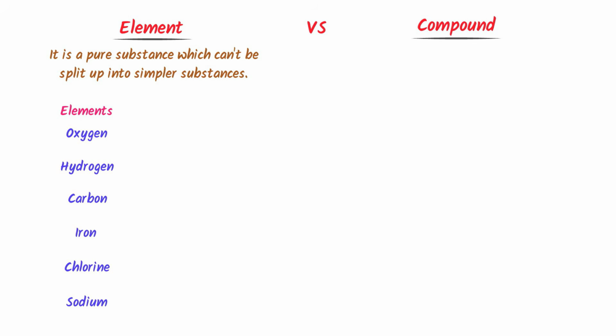Remember that every element is represented by its respective symbol. For example, oxygen is represented by O, hydrogen is represented by H, carbon is represented by C, iron is represented by Fe, chlorine is represented by Cl, and sodium is represented by Na.